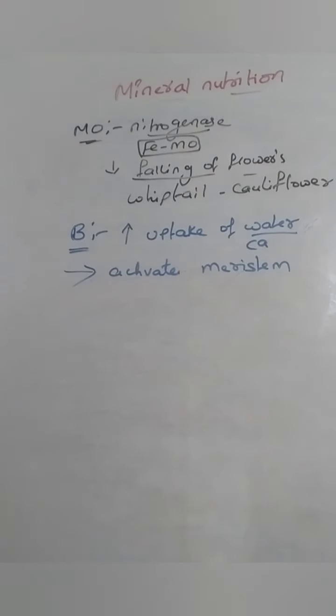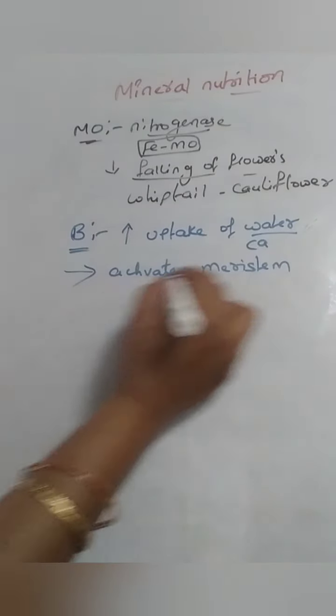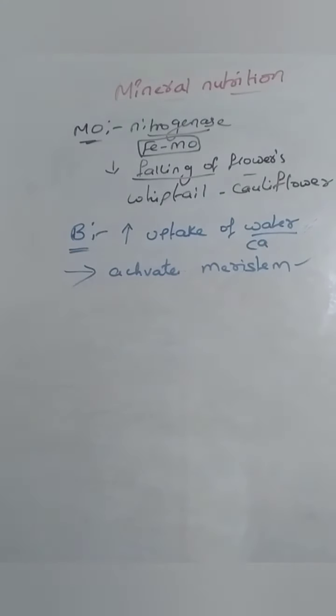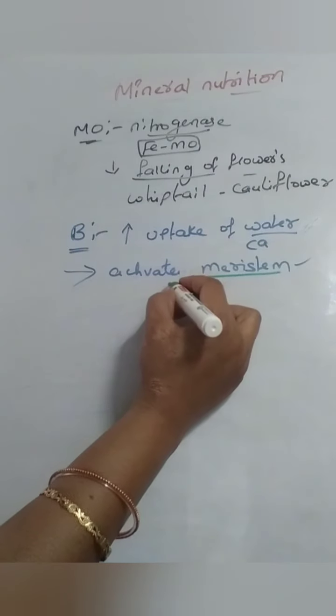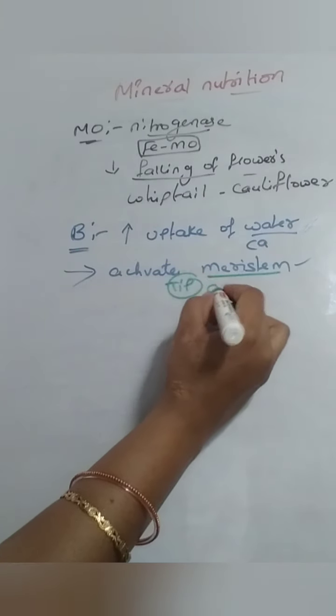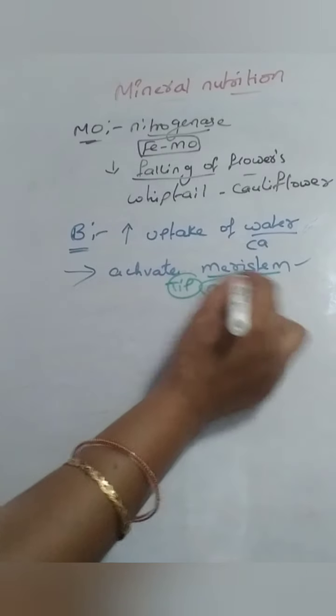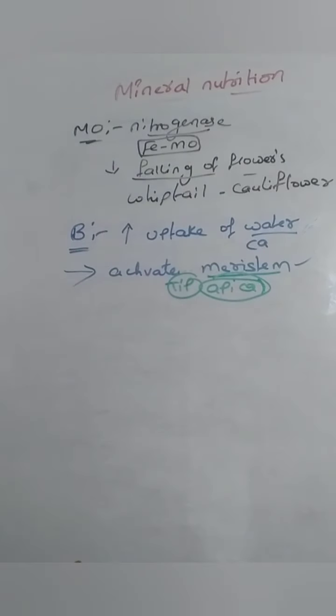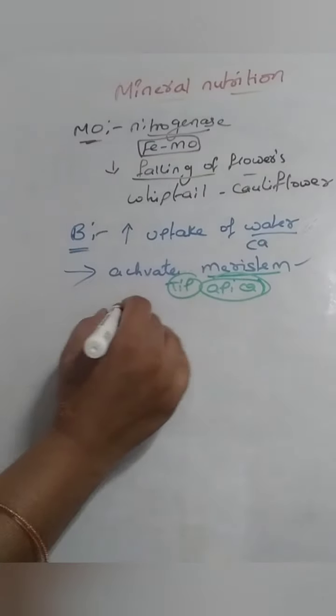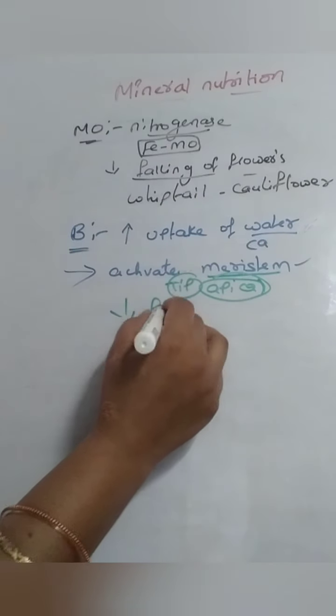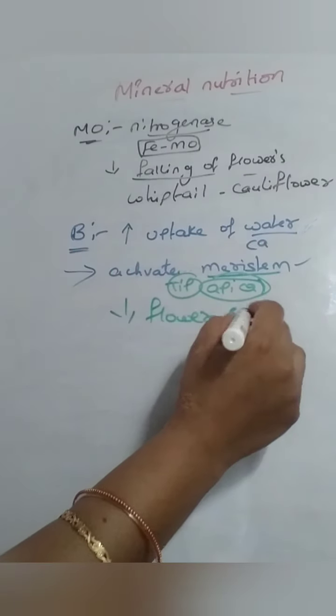And what happens if it decreases? The meristems are present at the tip regions, so the meristems do not grow. The death of the tip regions, or the apical regions, will take place. Apical regions will die, so growth does not take place. It will also reduce flower production.